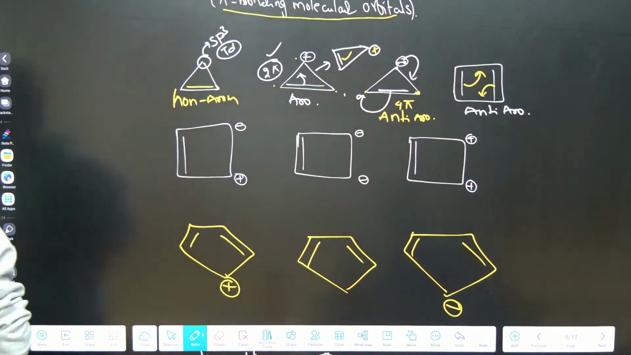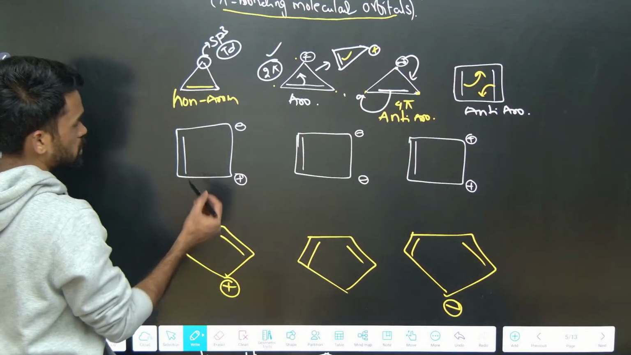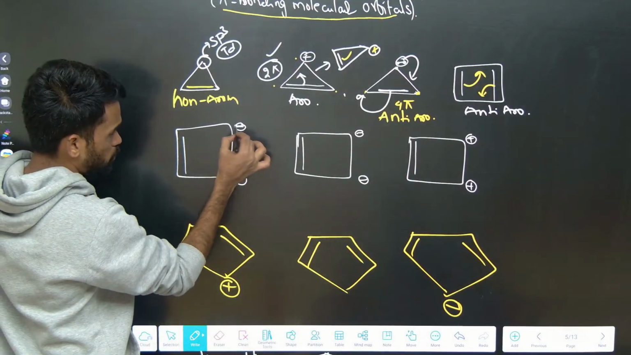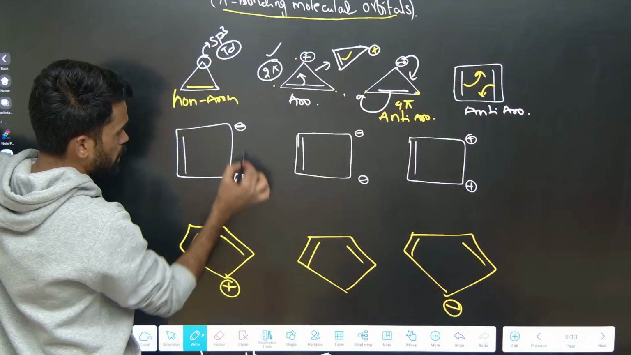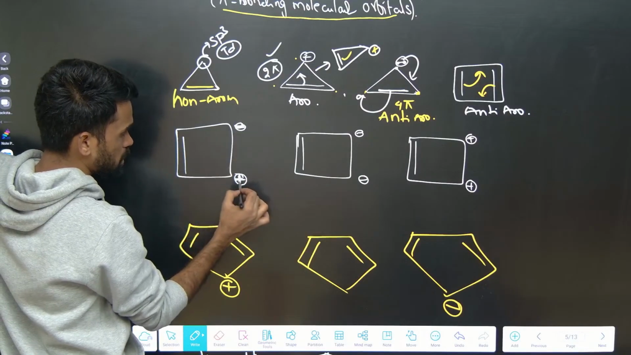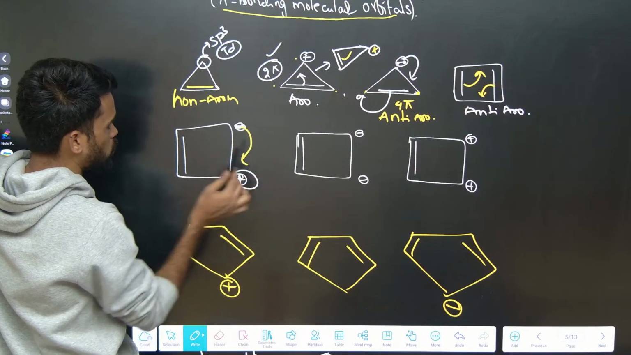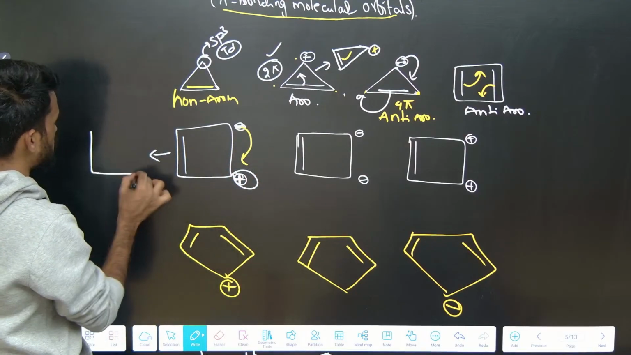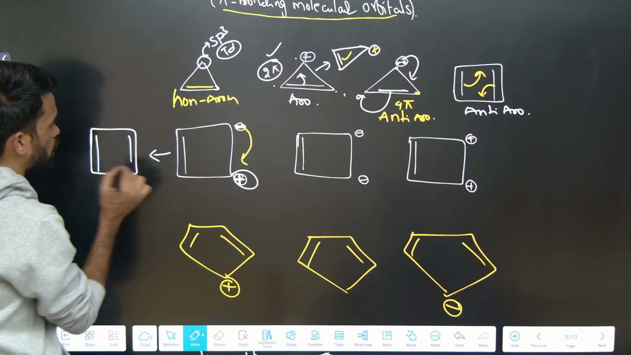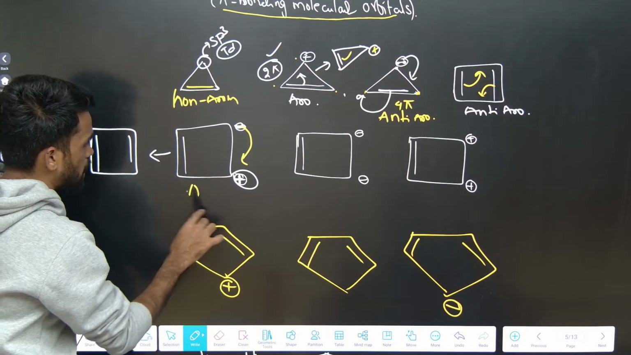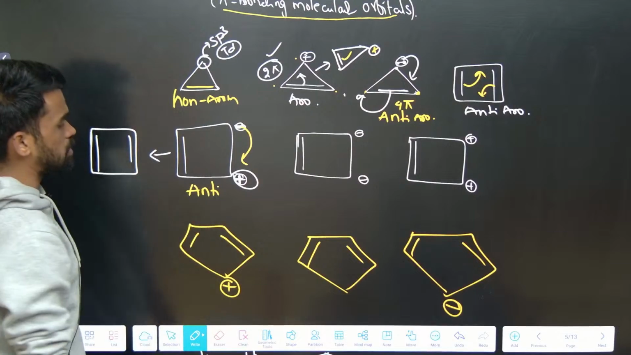Okay, now tell me about this compound. See here you have a negative and here is a positive. Negative means 2 electrons, positive means a vacant orbital. So into that vacant orbital these electrons can be donated. That is nothing but cyclobutadiene only, like this you can write. So this also becomes anti-aromatic.